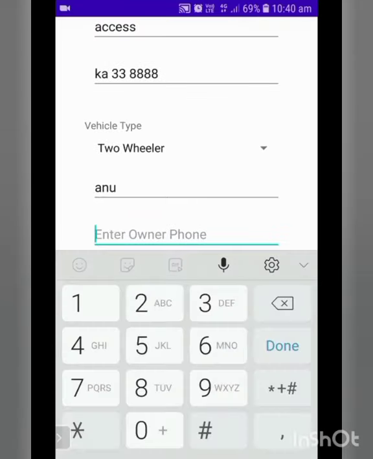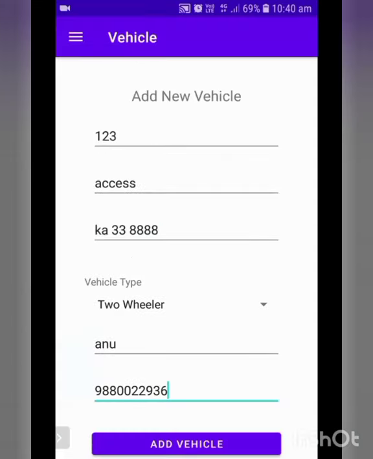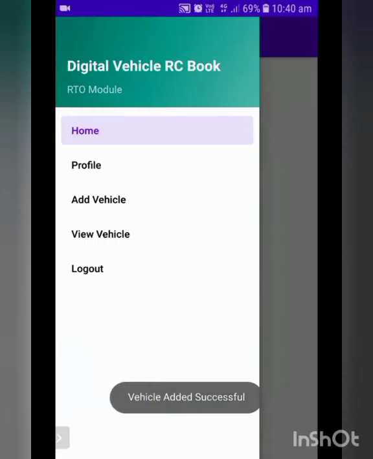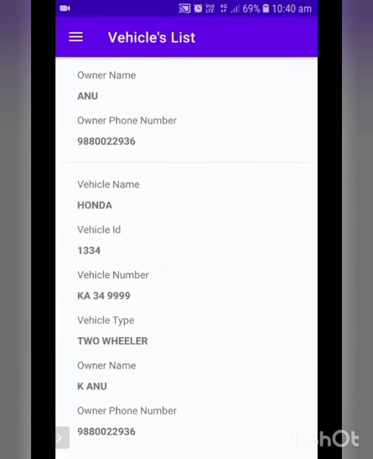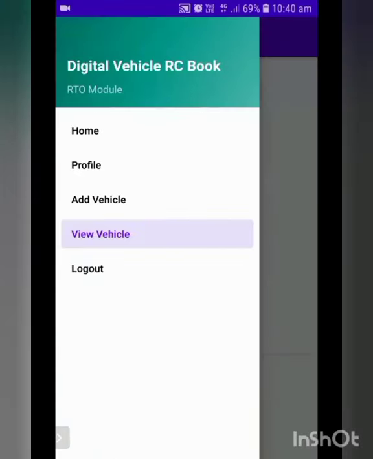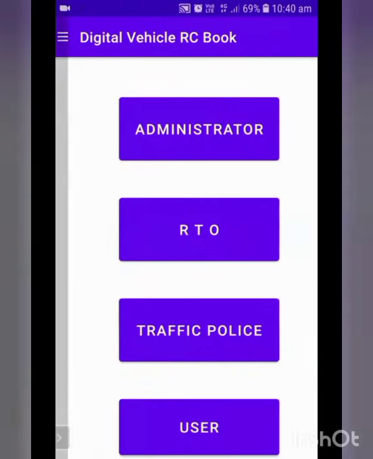Next, enter phone number. After all the process, we have to add the vehicle so that it will be saved in view vehicle, so that we can see the vehicle. We can add any number of vehicles in this, so that they will be saved in the vehicles list. After adding all these things, we can log out from the RTO page.